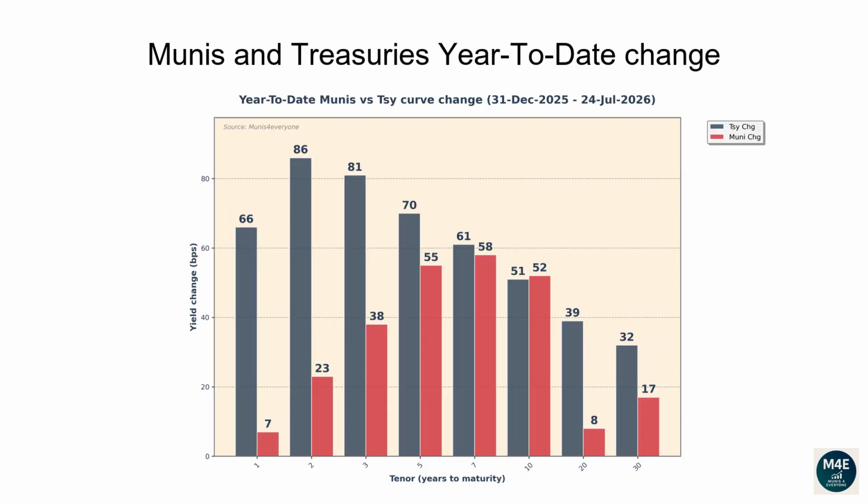This graph is similar to the previous one, but instead of showing how interest rates have moved versus the prior day, it shows how much they have changed since the end of the previous year. The current bar plot shows how Muni and Treasuries have changed year to date.